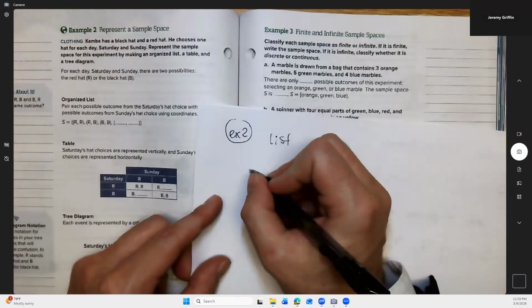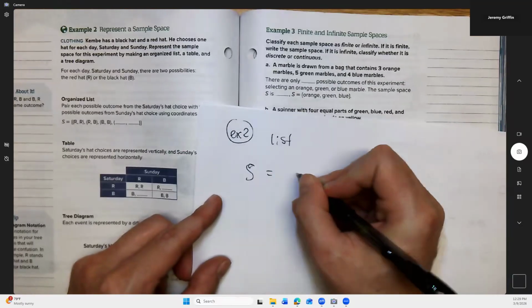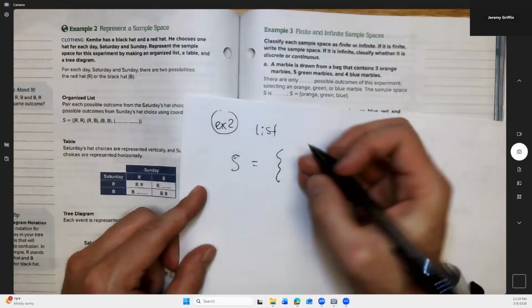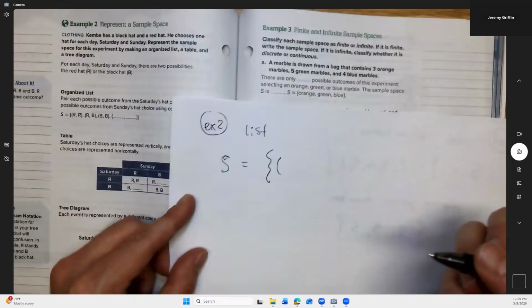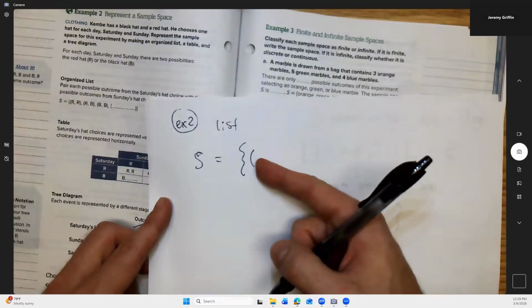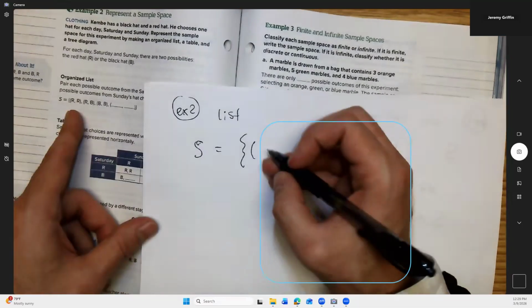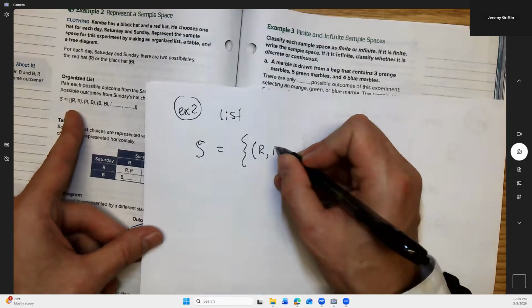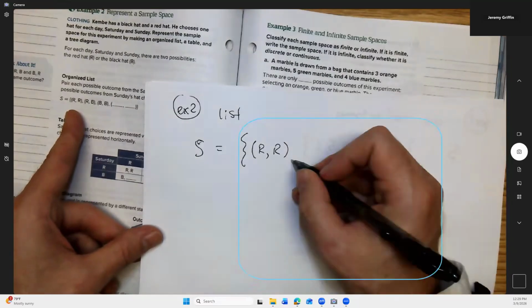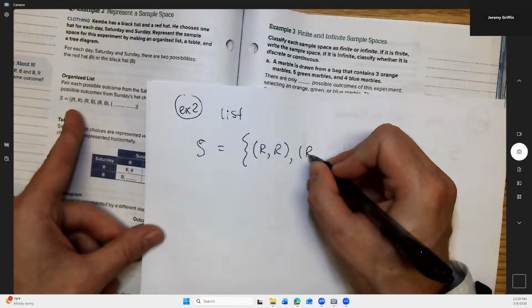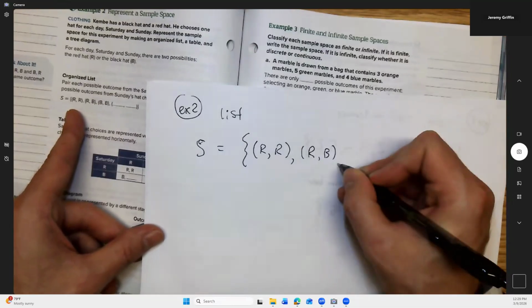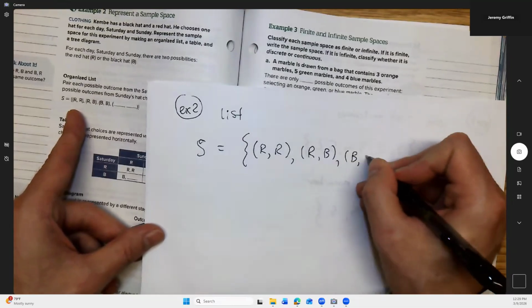Sample space equals, with curly brackets because it's still discrete. We have one hat on Saturday and one on Sunday, black and red. They started first here, so they said it could be red Saturday and red Sunday. That would be one possibility. Maybe he does red Saturday and black Sunday. That's a possibility. Maybe he does black and black.